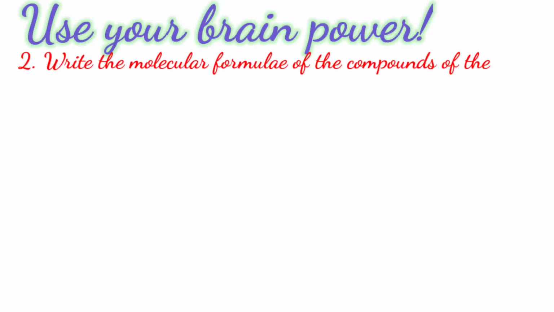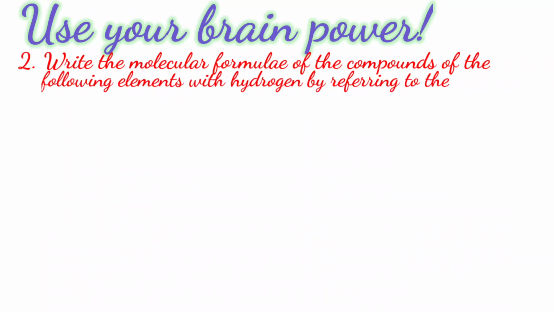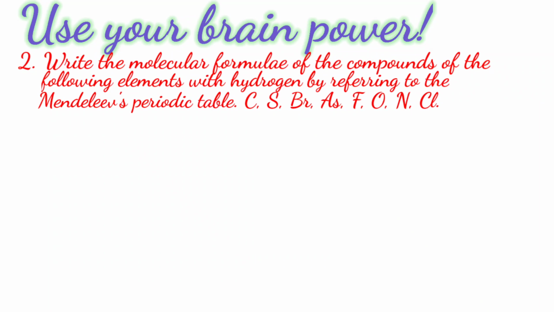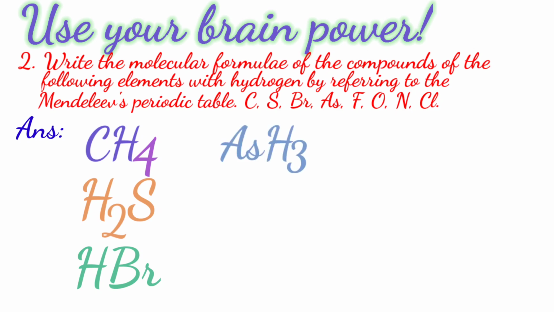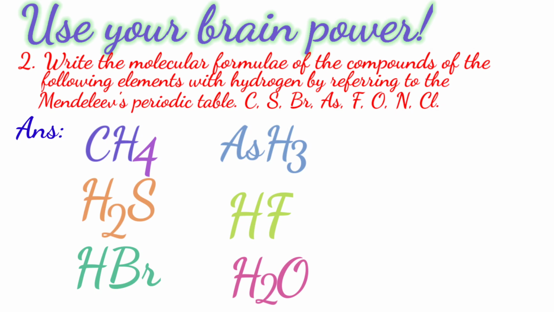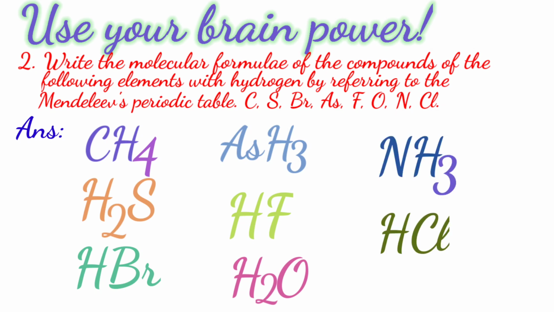Use your brain power. Question 2. Write the molecular formulae of the compounds of the following elements with hydrogen by referring to Mendeleev's periodic table. Answer: methane, hydrogen sulfide, hydrogen bromide, hydrogen fluoride, water, ammonia, hydrogen chloride.